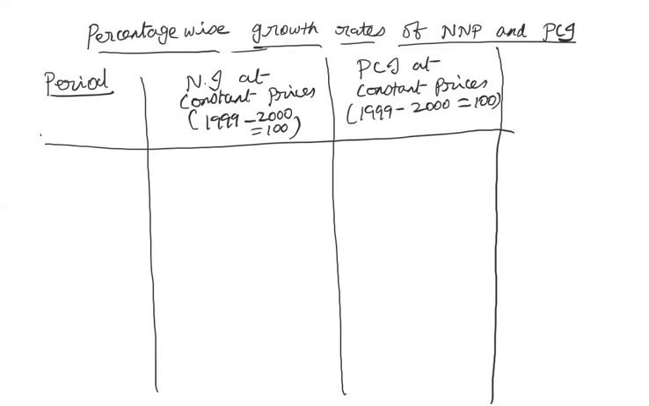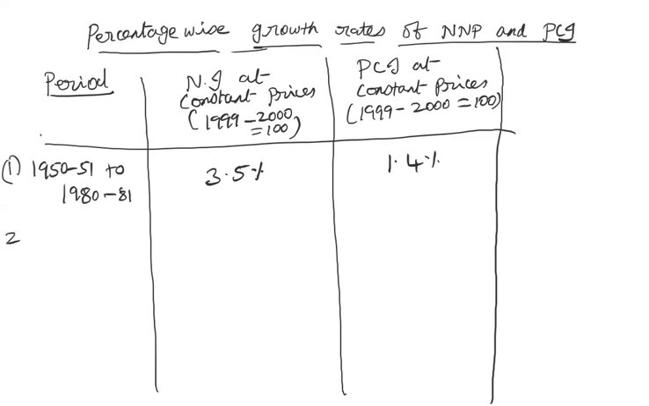So first period, 1950-51 to 1980-81. The national income was growing at 3.5% on an average for 30 years. Between 1950-51 and 1980-81, the national income was growing at the rate of 3.5% per annum. And per capita income was growing only at the rate of 1.4% per annum.